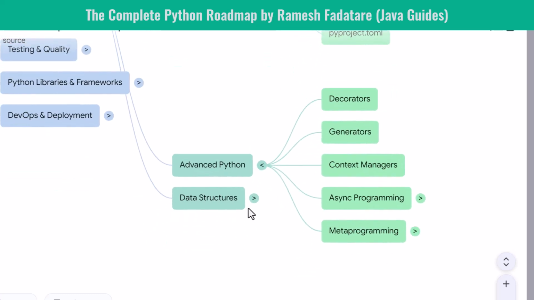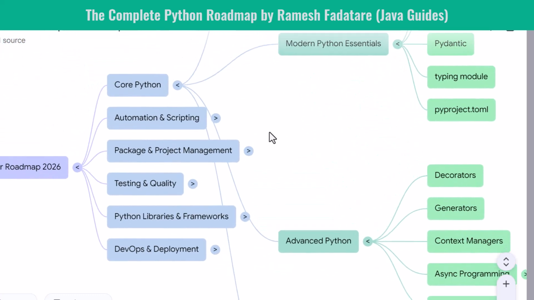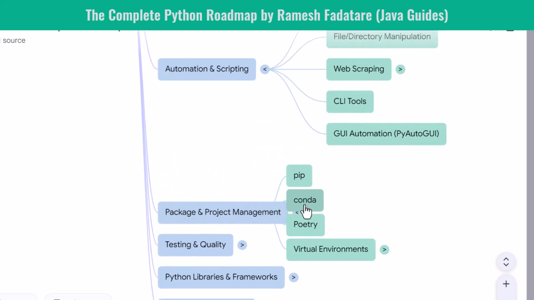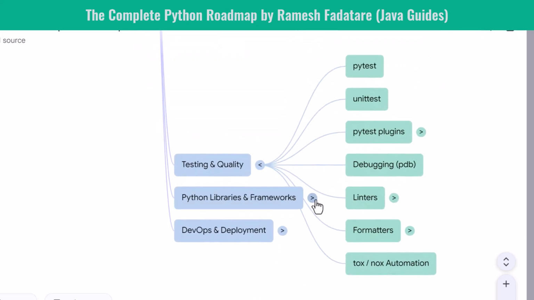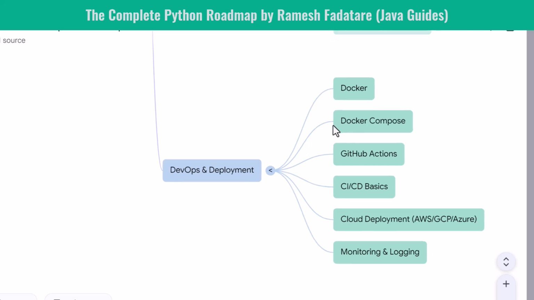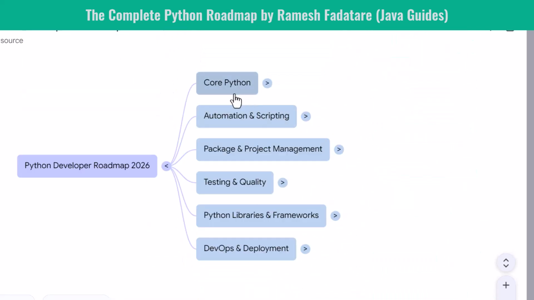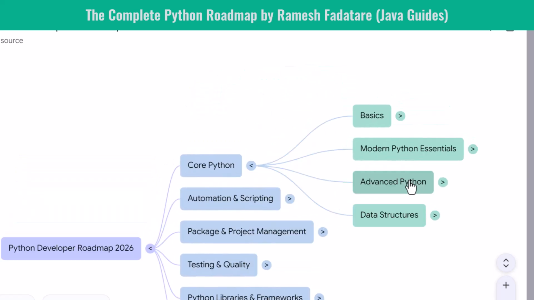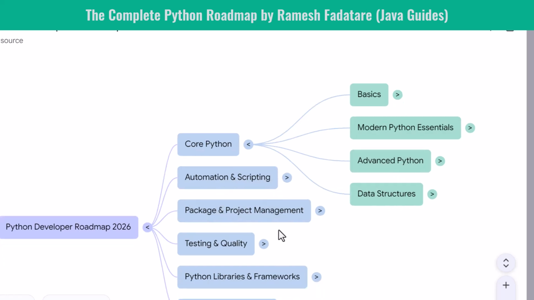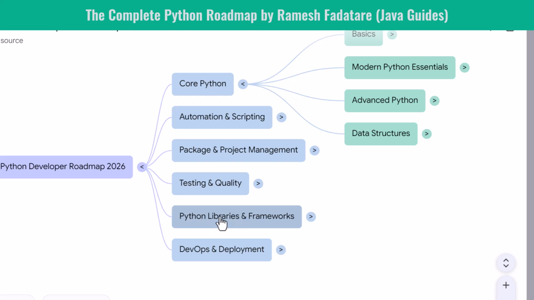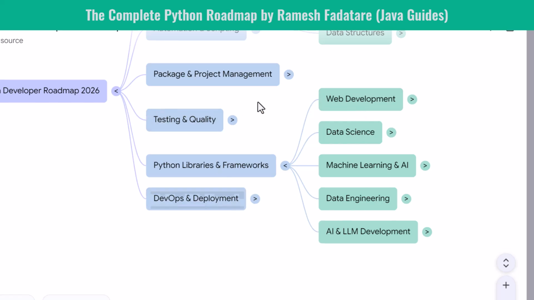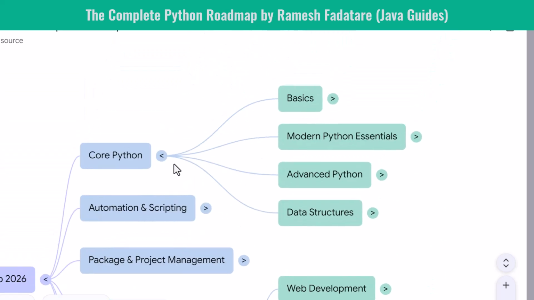Today we are going to walk through the Python developer roadmap for 2026, following a clear, structured path from beginner to advanced. If you want to become an industry-ready Python developer who can work in web development, automation, data science, AI or DevOps, this roadmap will guide you step by step. We'll begin with core Python, move into modern Python essentials, then explore advanced Python, data structures, automation, packaging, testing, and finally go deep into frameworks, AI, and deployment. Let's begin. Your journey starts with the foundations of the language.